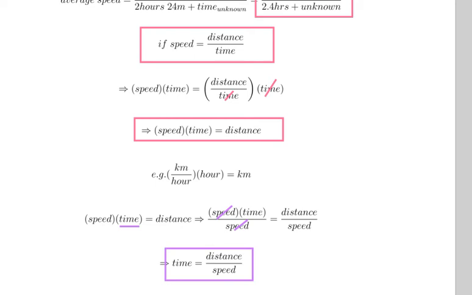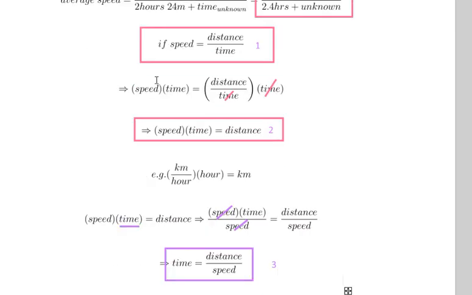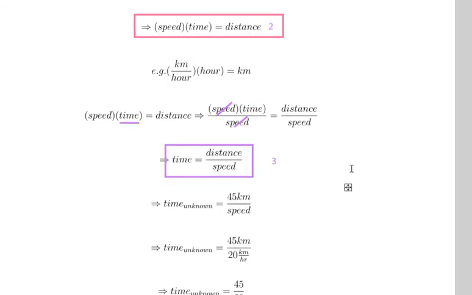And these are the 3 main equations necessary for you to do these topics in GCSE. Equation 1, which is relatively intrinsic because speed is in kilometers per hour, meters per second, miles per hour: speed is distance divided by time. Equation 2, speed times time is distance. And equation 3, time is distance divided by speed. Remember the first one, and then simply do some basic multiplication algebra and division in order to get these equations. This is the one I want, and from here I can pretty much finish off.